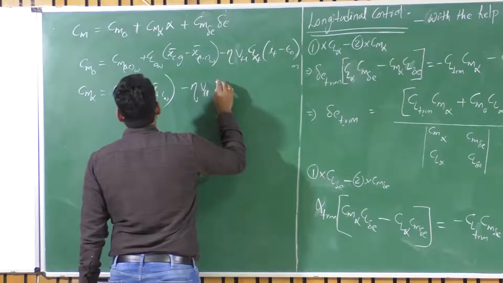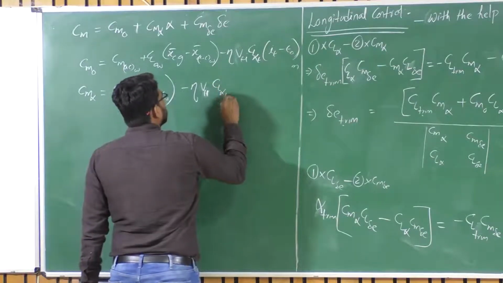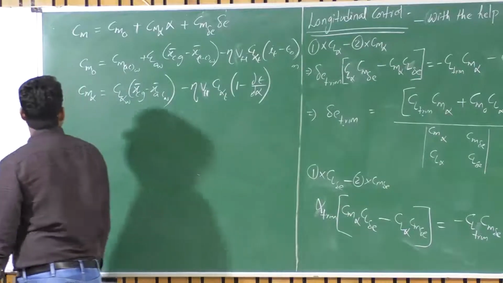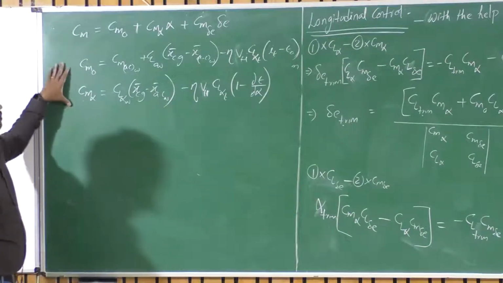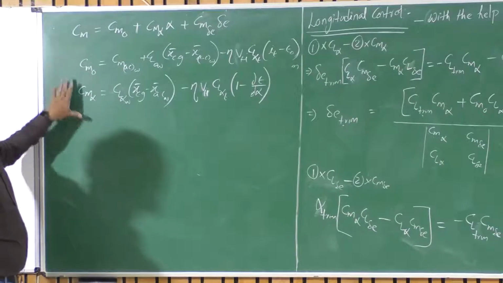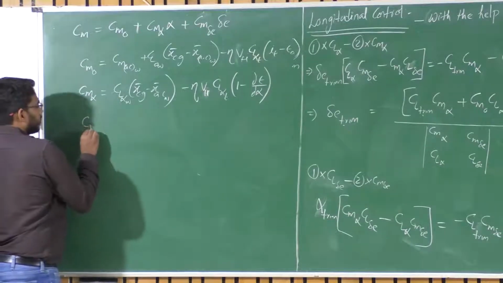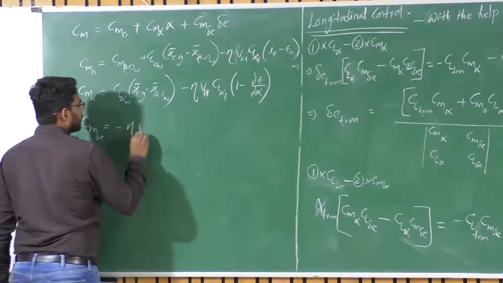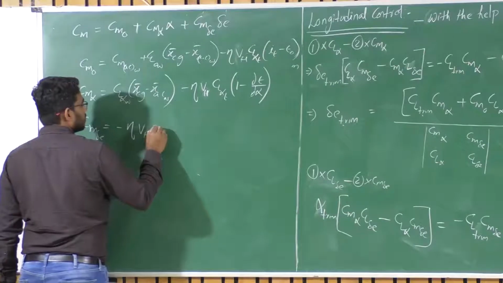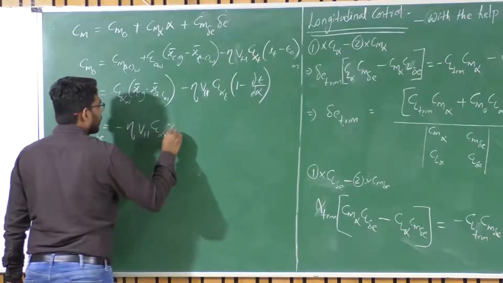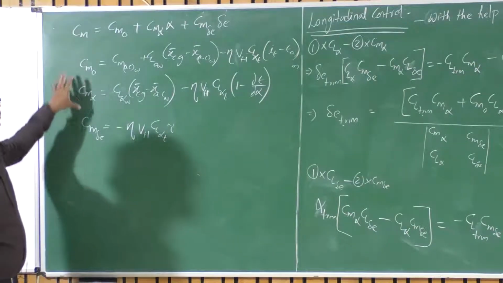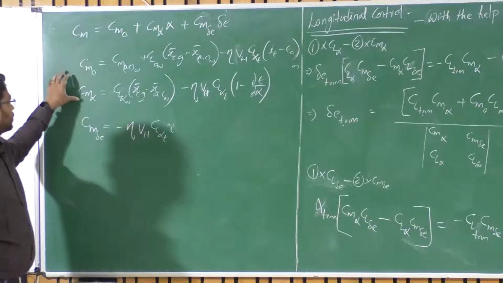Okay. So tail volume ratio multiplied by CL alpha of tail multiplied by 1 minus 2 epsilon upon dou alpha, the change in the downwash due to change in angle of attack. Okay. So these two, Cm naught and Cm alpha, still remain the same, and Cm delta E we derived, right? We just derived it before solving for alpha trim and delta E trim, which is minus eta, tail volume ratio times CL alpha of tail times eta. Okay. So Cm delta E is negative for a statically stable aircraft, Cm naught is positive and Cm alpha is negative, right?